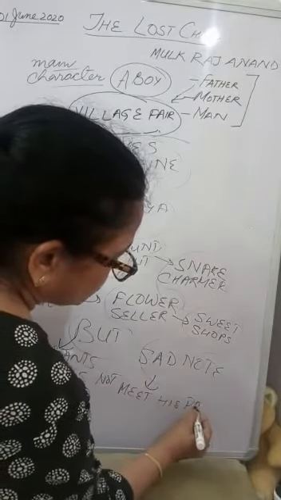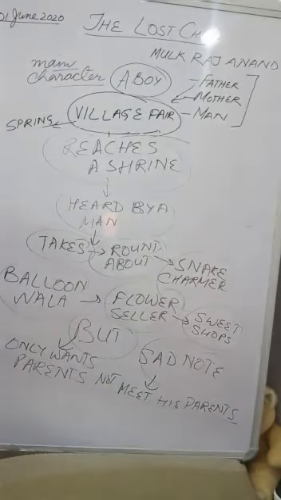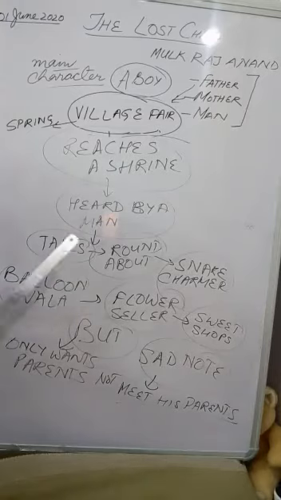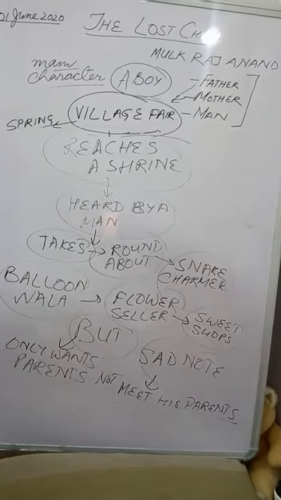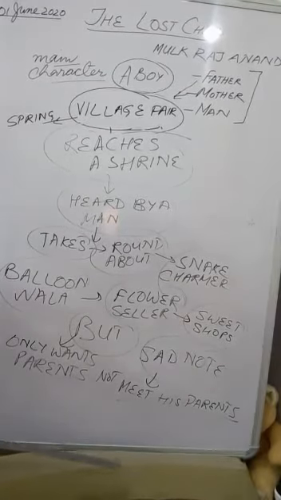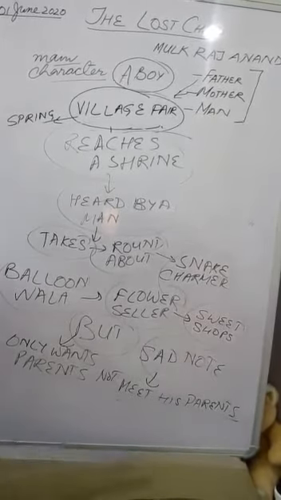So how would one feel if the parents are not with the child? That is the end of the story, where the child keeps on crying and does not find his parents, and the man who tries to console him, who tries to take him to the different places, is not able to console the child. The child is rolled in tears, there is no chance of meeting his parents, and he only keeps on crying, and the story ends with a sad note.